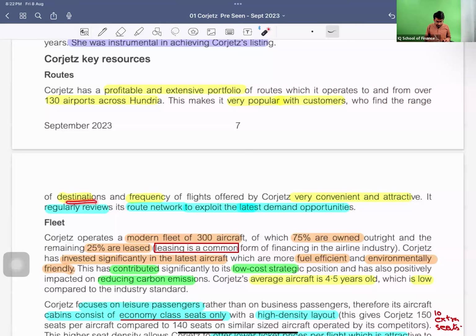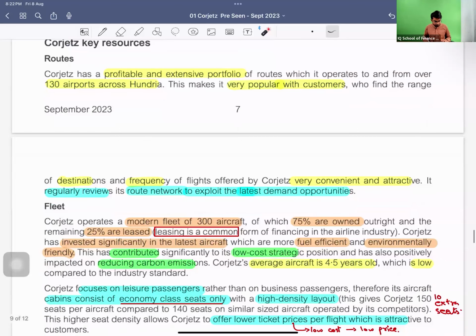Customers find the range of destinations and frequency of flights offered by Corjetz very convenient and attractive. So the thing is that the destinations and the frequency of the flights are what is liked by the customers, right? The frequency at which the flights are flying is somehow matching with the customers. So this is somehow our, I would say, strategic competencies. These are the unique competencies which we have, through which we are able to have the competitive advantage over our competitors. It regularly reviews its route networks to exploit the latest demand opportunities. So this is a good thing.